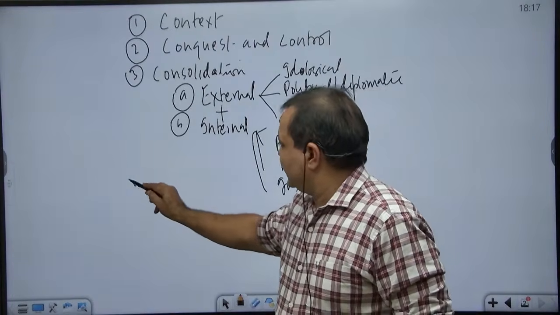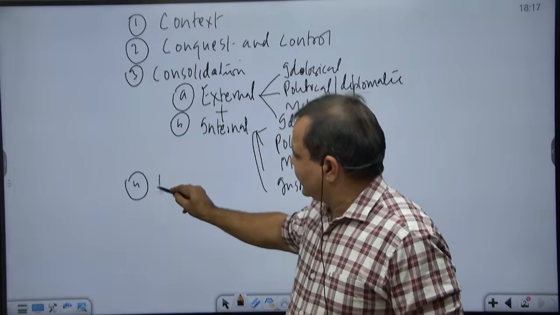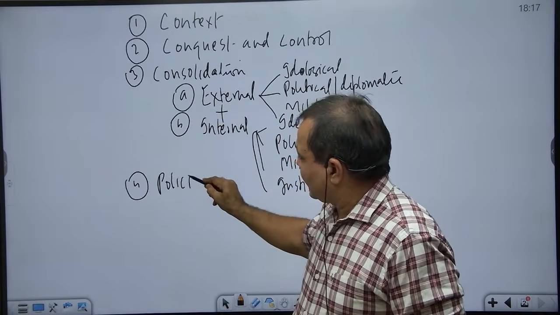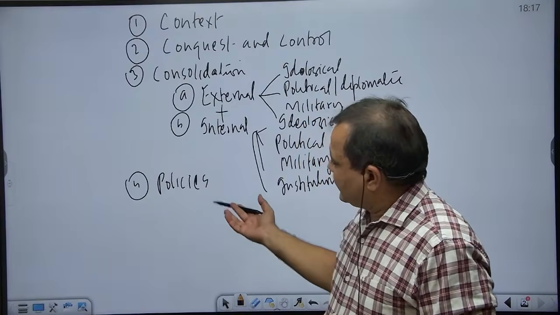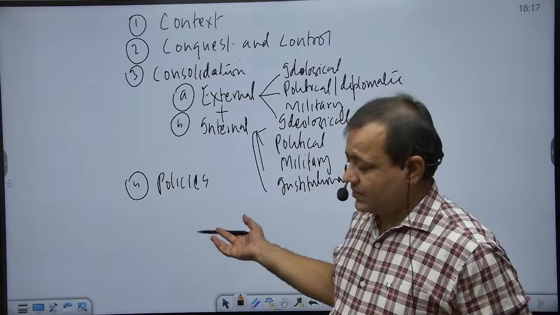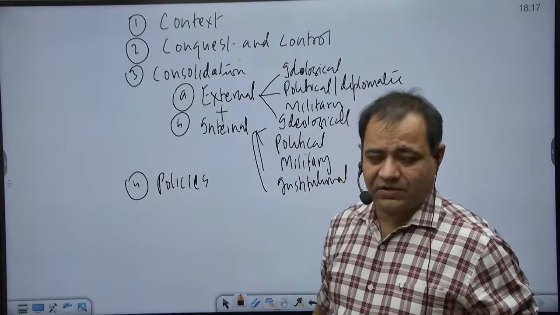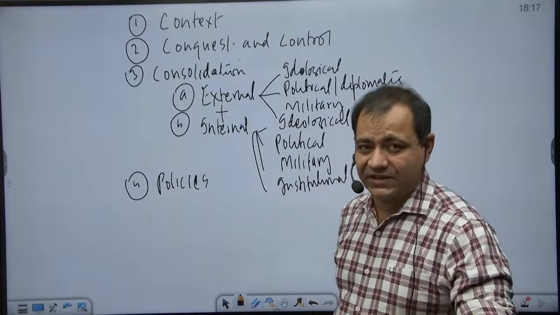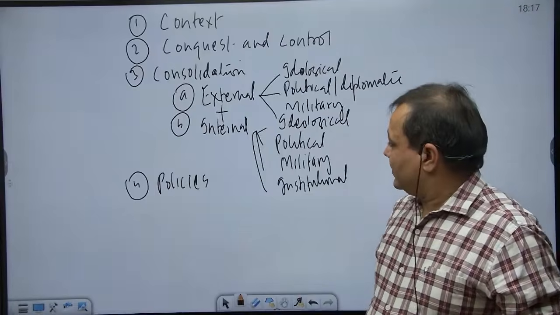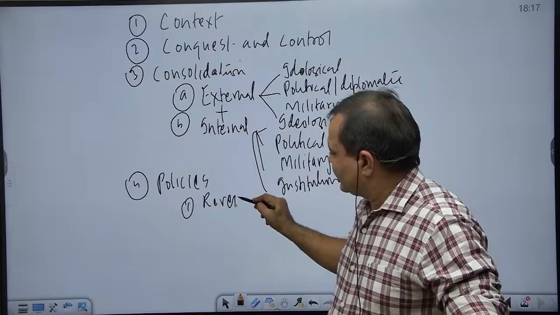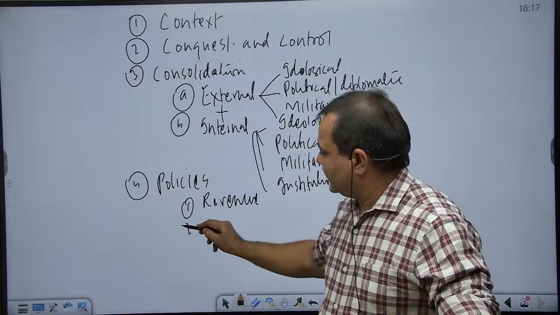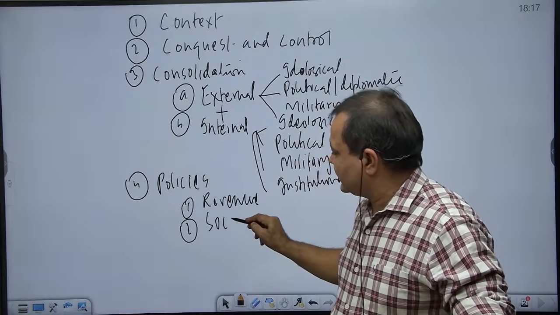The fourth thing is, after consolidation, we can take note of the policies, and of course in the policies we can take note of the revenue system. See, it was not a modern state, so we don't have many dimensions, but still we can take note of two things: revenue, and the second is socio-cultural policies.